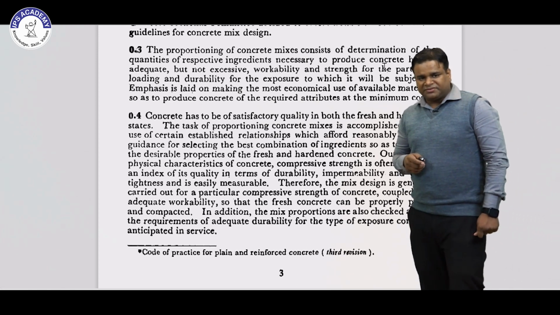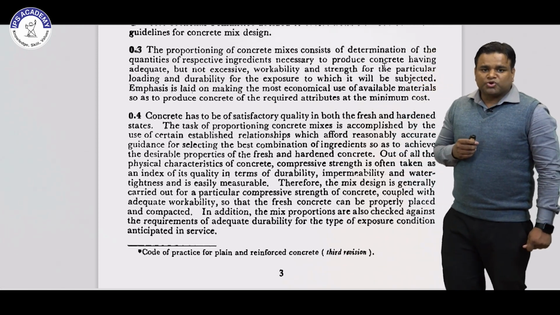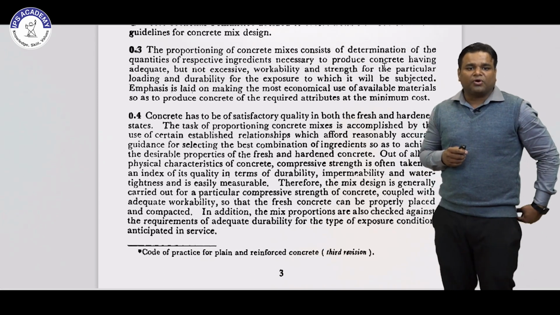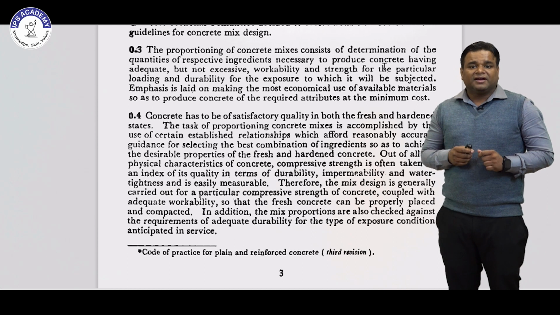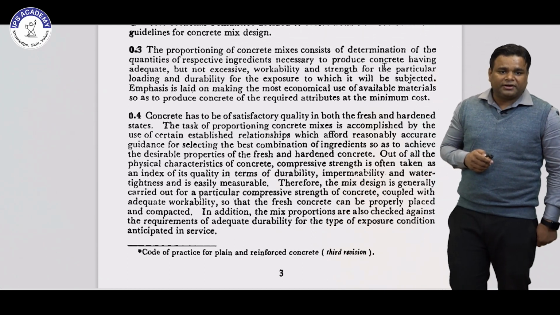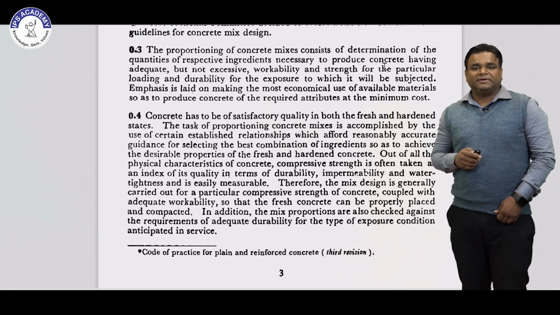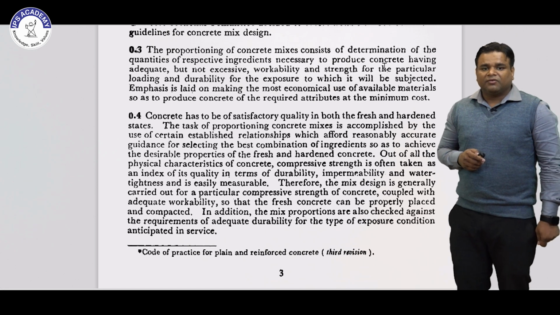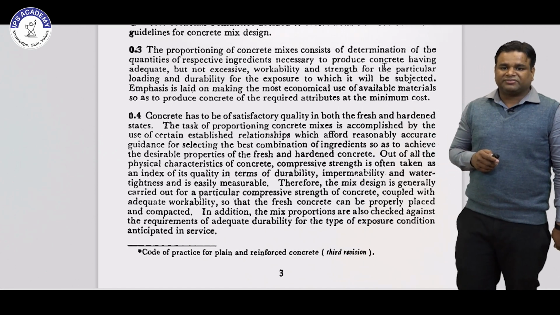In clause 0.3 we have seen the proportioning of concrete mixes consists of determining the quantities of the respective ingredients necessary to produce concrete having adequate but not excessive workability and strength for a particular loading, and durability of concrete for the exposure to which it will be subjected.